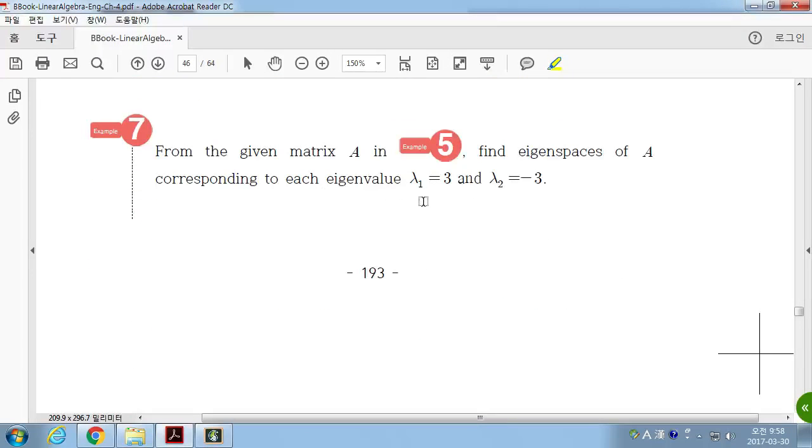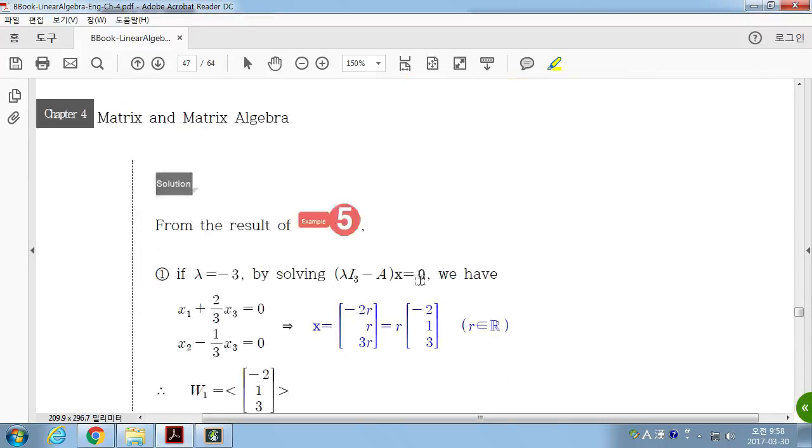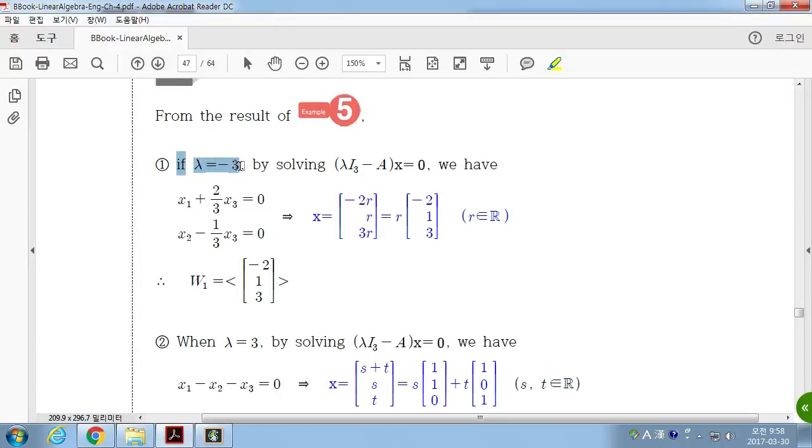Now, for the given matrix in 5, find the eigenspace of A corresponding to each eigenvalue, lambda 1 and lambda 2. Okay, here, same thing. Lambda is equal to -3, then solve this, then you have this. So what is the solution space? These are all eigenvectors, the scalar multiples of this vector are all eigenvectors, and you have to add the zero vector.